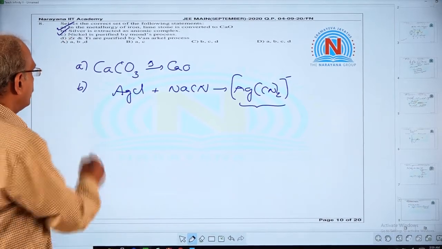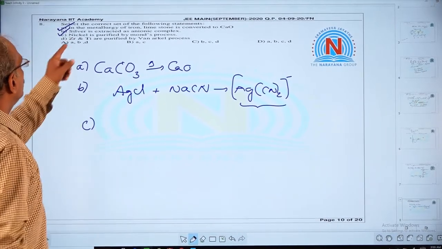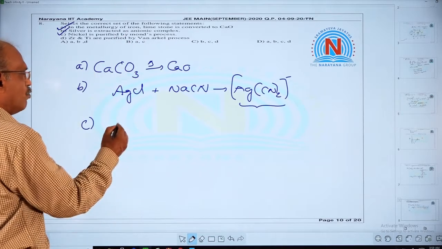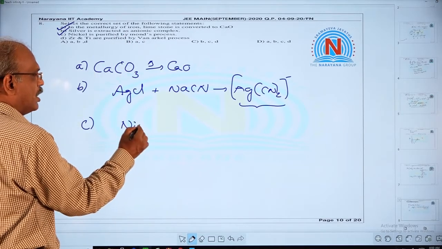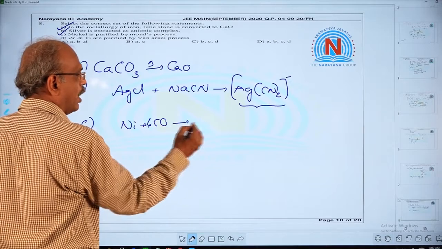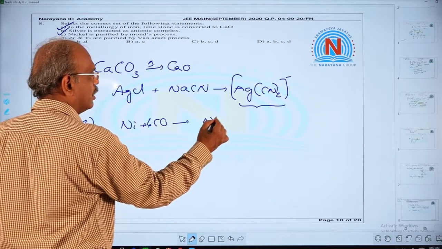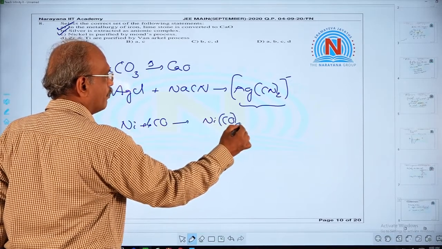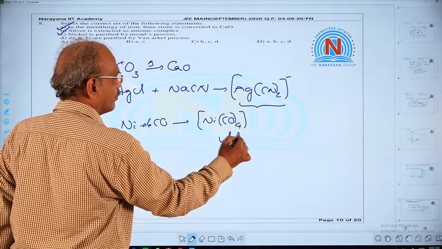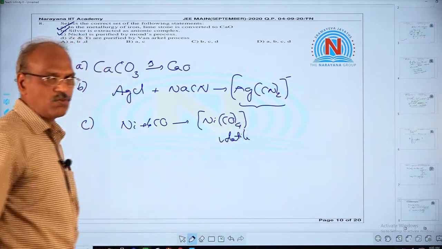Now, look at statement C: nickel is purified by the Mond process. In the Mond process, nickel is heated with carbon monoxide and converted to nickel tetracarbonyl. This is volatile.